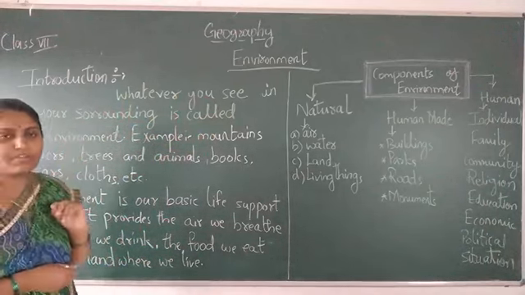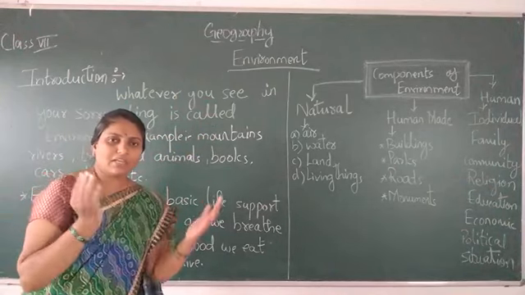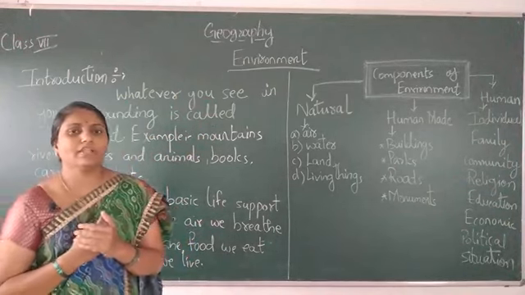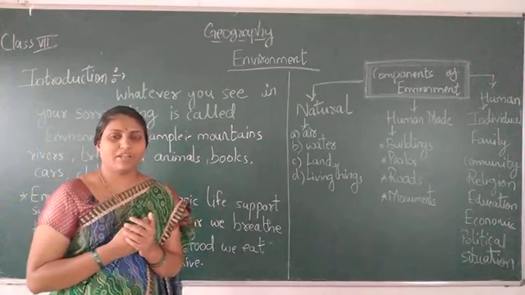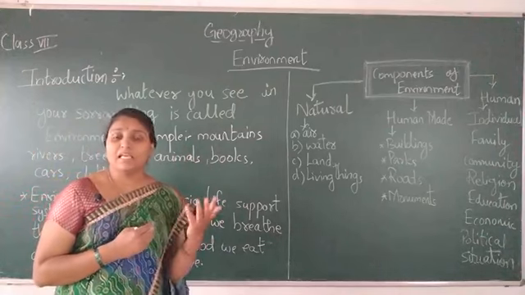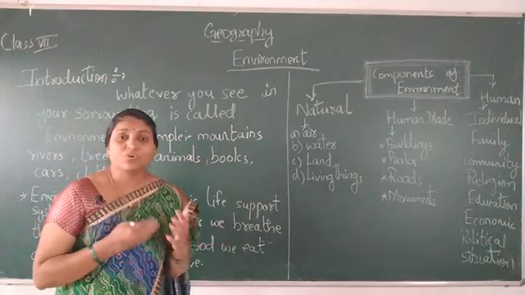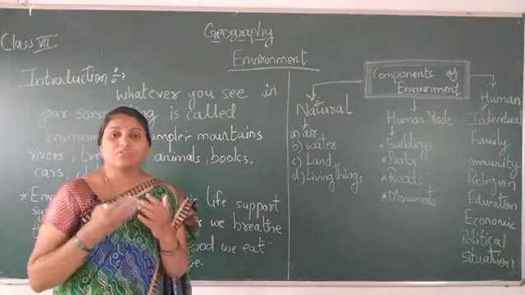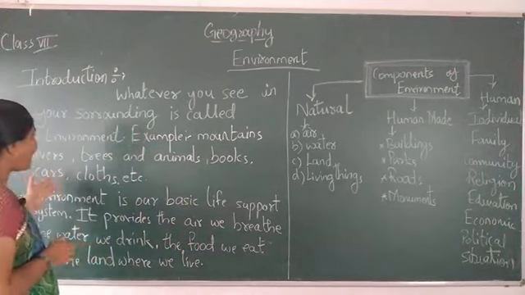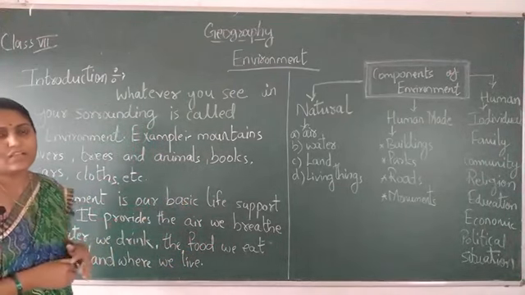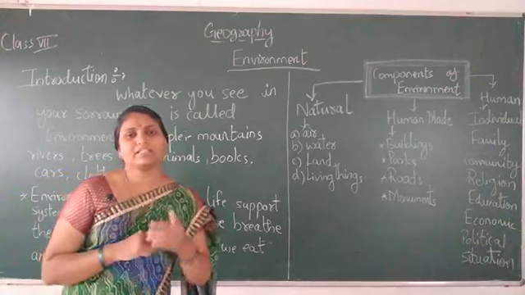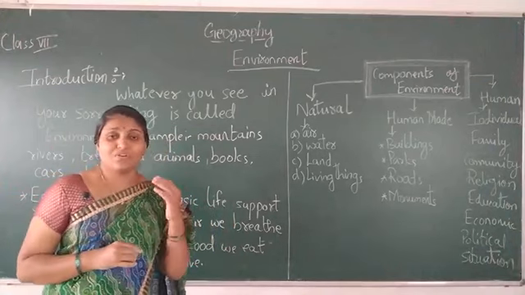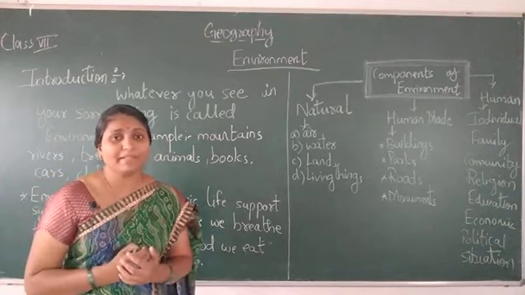For example, the mountains, hills, rivers, roads, your textbook, a chalk, animals, books, cars, clothes, everything. All this is environment. Your friends are also a part of your environment.